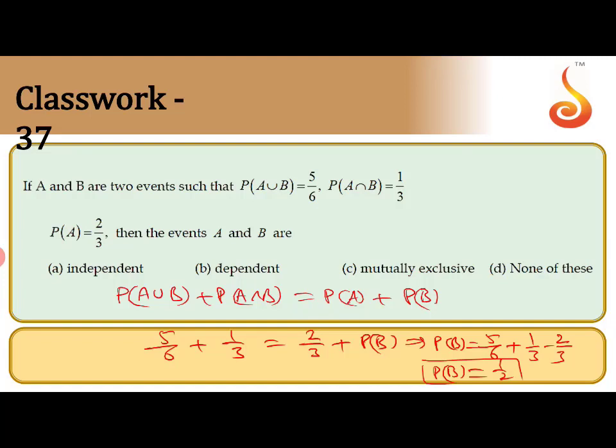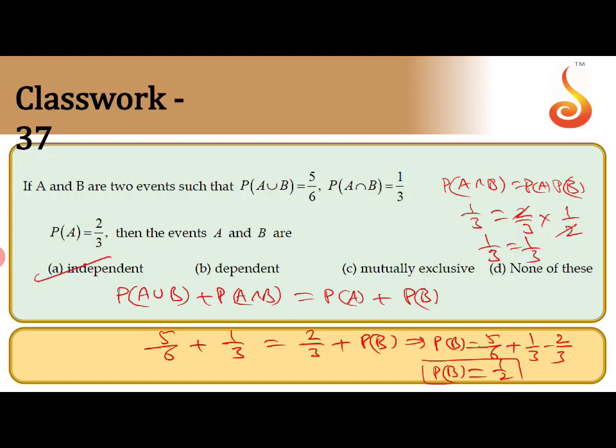For checking independence, P of A intersection B should equal P of A into P of B. P of A intersection B is given as 1 by 3. P of A is 2 by 3 into P of B is 1 by 2. So cancelling, 1 by 3 equals 1 by 3. So they are independent events.